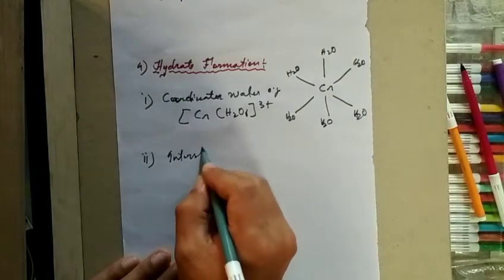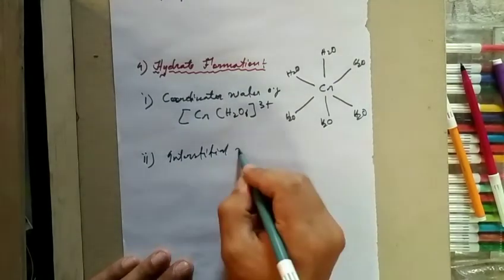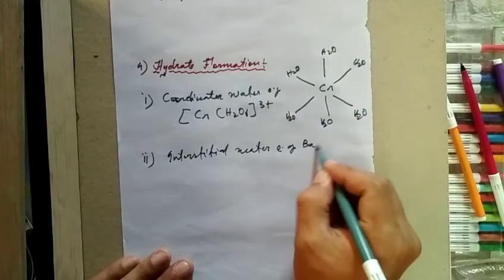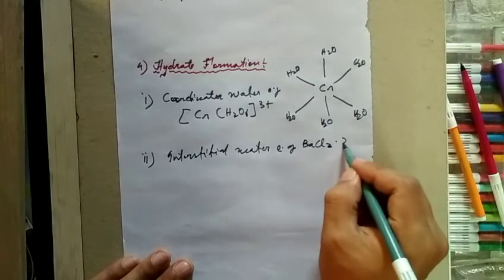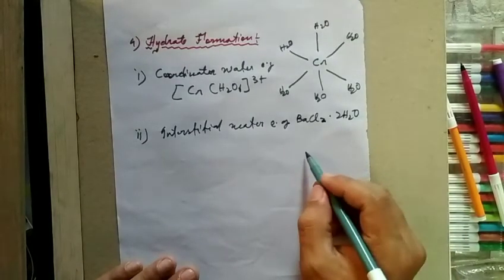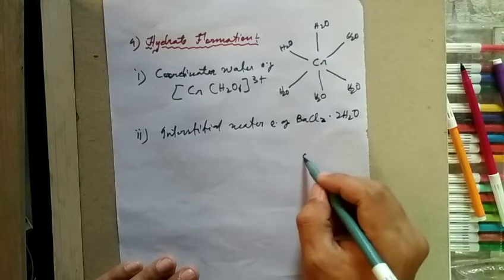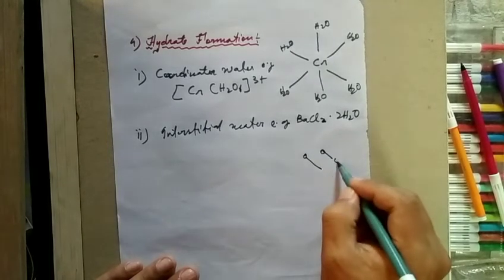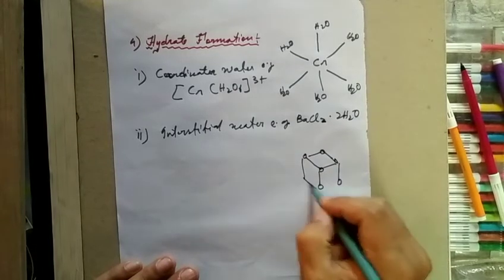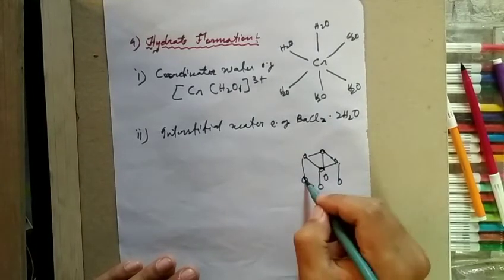Next one will be interstitial water. An example is barium chloride, BaCl2, with 2 water molecules. In barium chloride the structure is crystalline. They look like a cube.